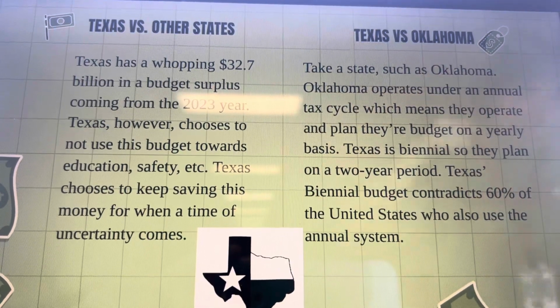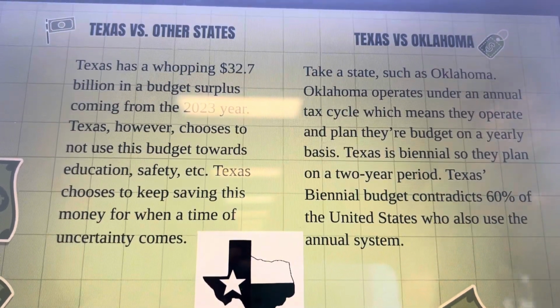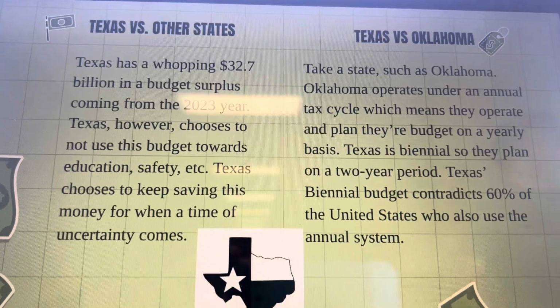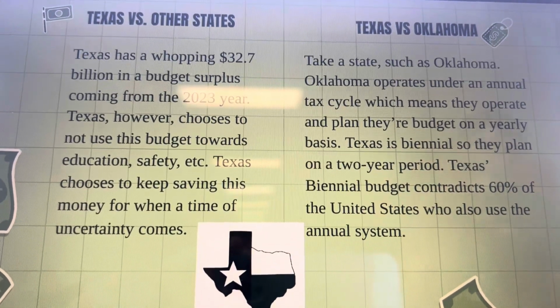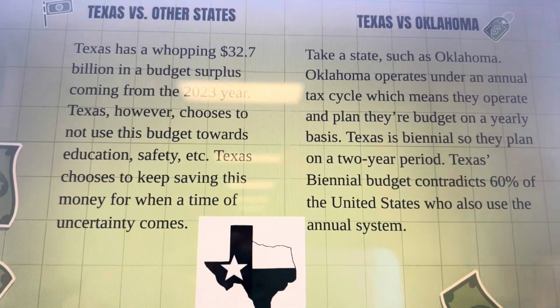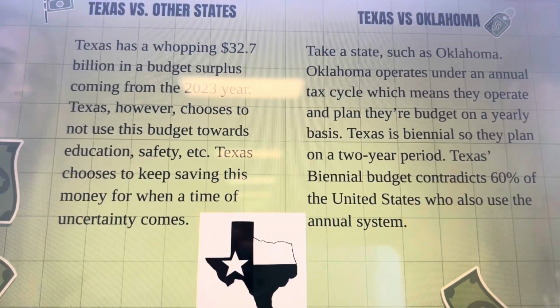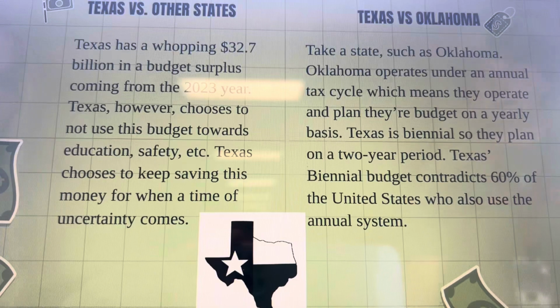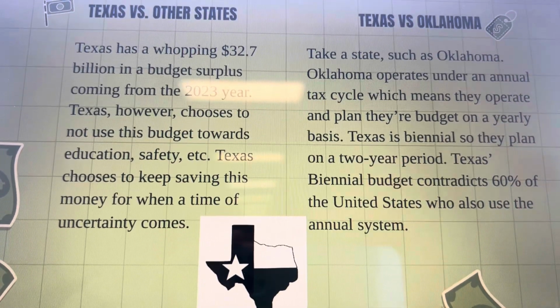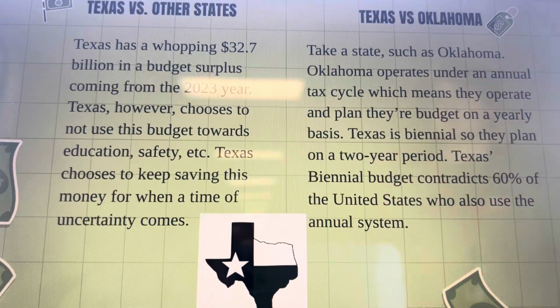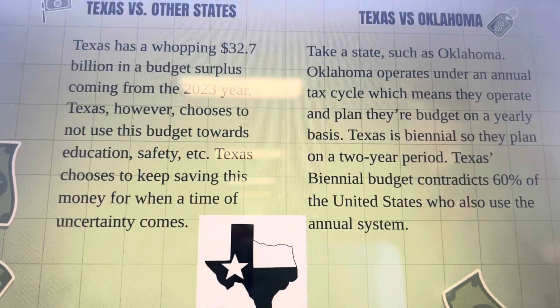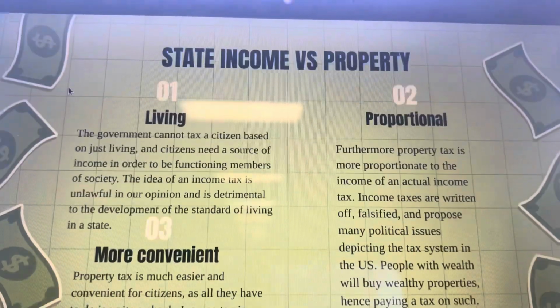Take a state such as Oklahoma. Oklahoma operates under a tax cycle, which means they operate and plan their budget on a yearly basis. Texas is biennial, so they plan it on a 2-year period. Texas's biennial budget contradicts 60% of the United States, which uses the annual system.